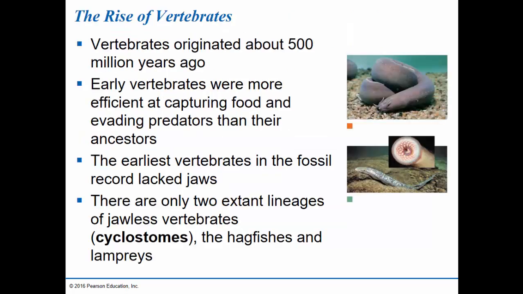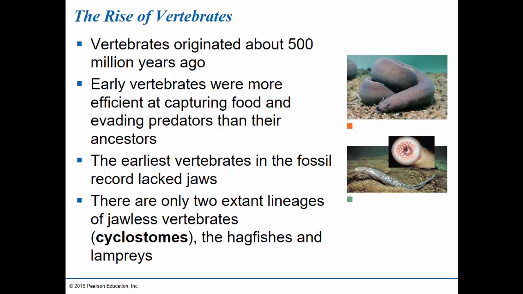So the vertebrates evolved from the early chordates about 500 million years ago. So slightly after the Cambrian explosion. So phylum Chordata was around during the Cambrian explosion. Vertebrates came slightly later.